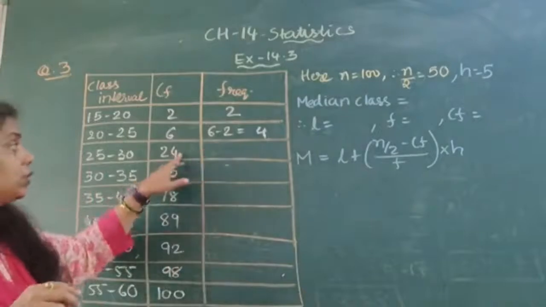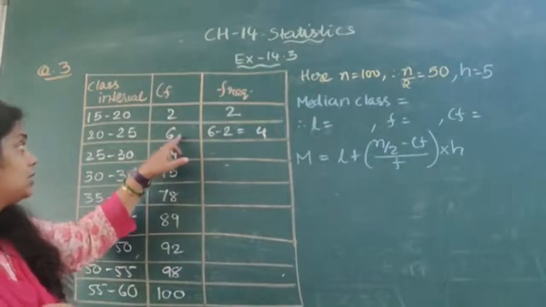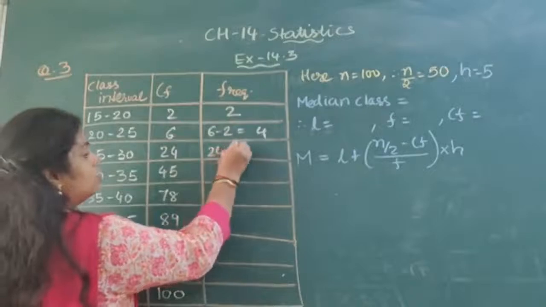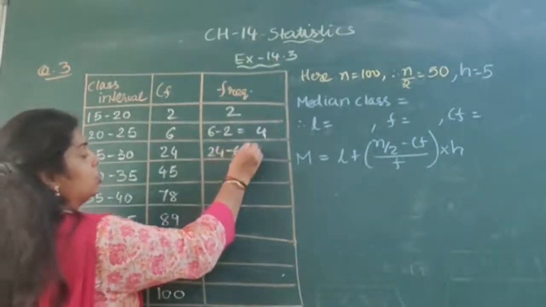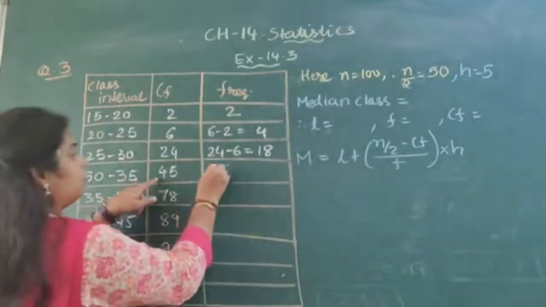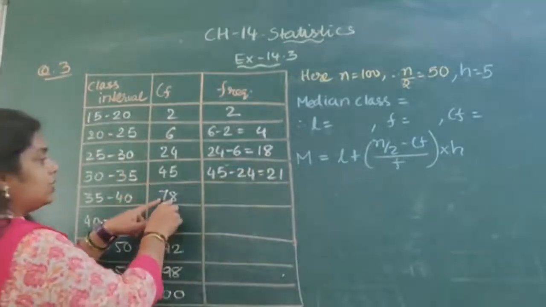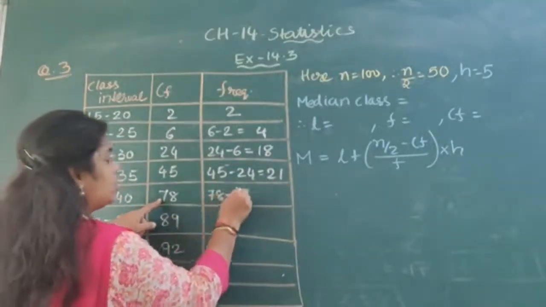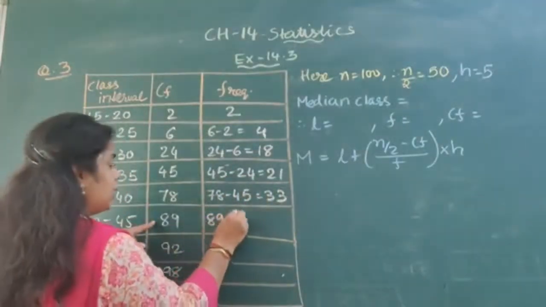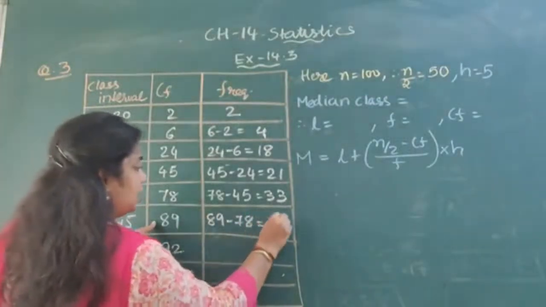Now here, in total 24 are there below 30, but out of 24, 6 are below 25, so we have to cut 6 from 24, so finally it is 18. Now similarly, 45 minus 24, so it is 21. 78 minus 45, so it is 33. 89 minus 78 is equal to 11.